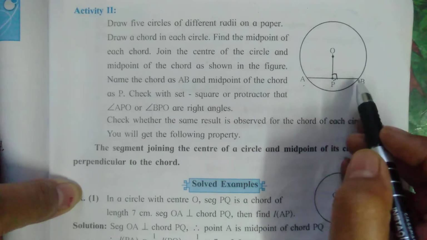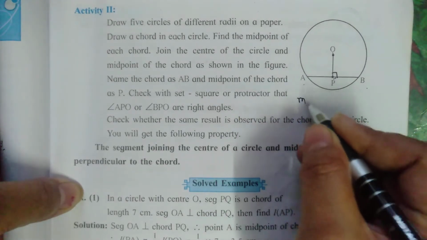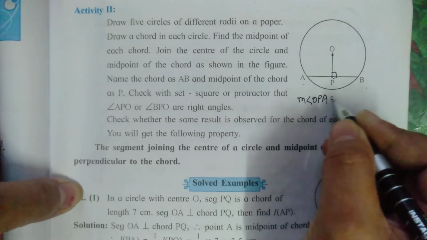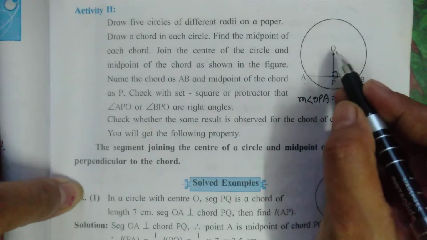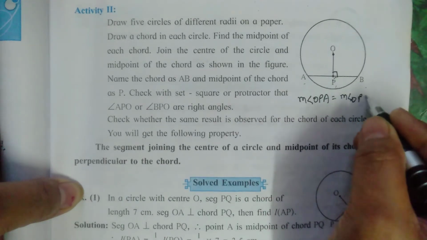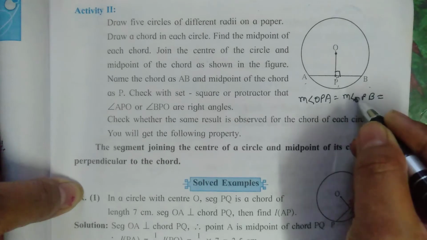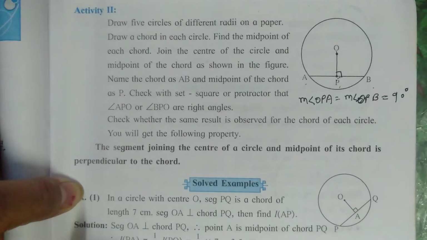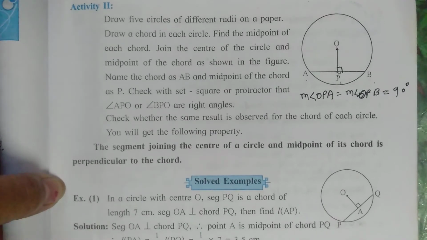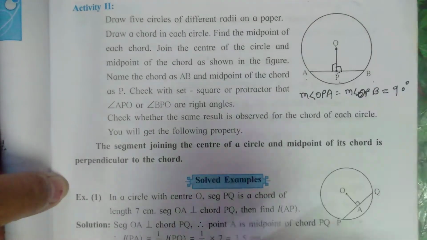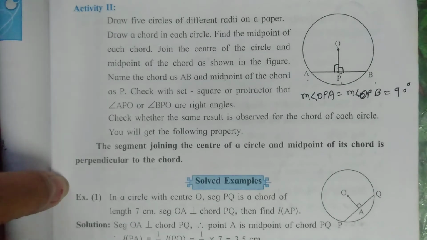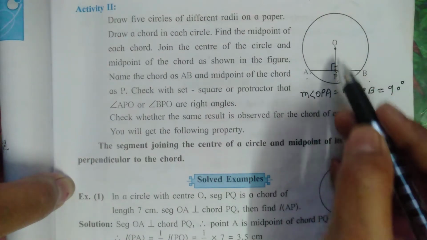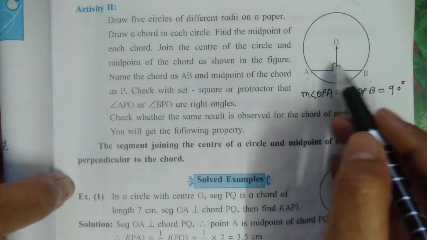It is a perpendicular line, meaning the measurement of angle OPA is equal to the measurement of angle OPB, which is equal to 90 degrees. Very simple. So here the measurements of angles OPA and OPB are 90 degrees.